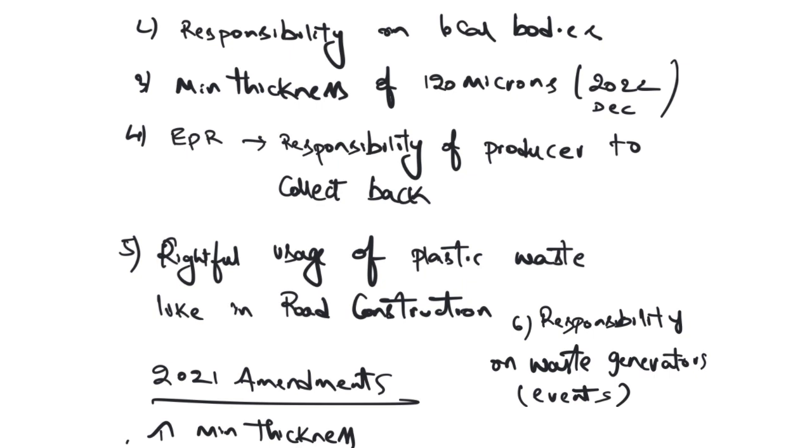That means whoever, let's say an organization, is generating the plastic, it is their responsibility to collect back the plastic. In order for this to happen, the producer has to register with the state pollution control boards or the central pollution control board. So that registration will happen. Then the producer will say, I have generated X amount of plastic. Then the central or state pollution control board asks, okay, you have produced 1 kg of plastic, how much of the plastic have you collected? So it is the producer's responsibility to collect it back.